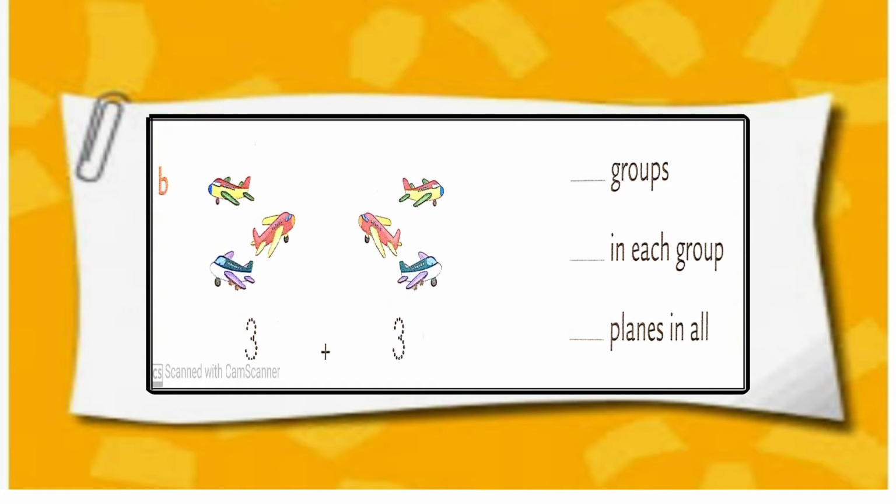Sum number B, there are 2 groups of planes, 3 planes in each group. So 3 plus 3, 6 planes in all.